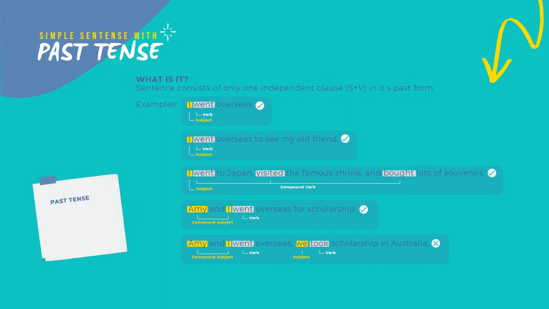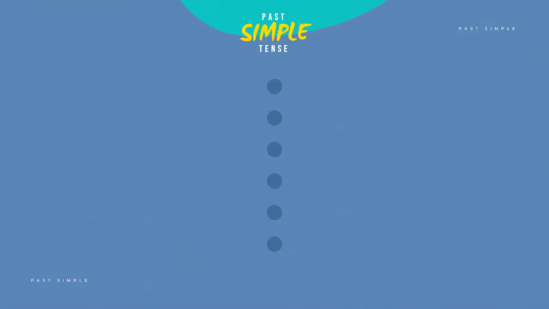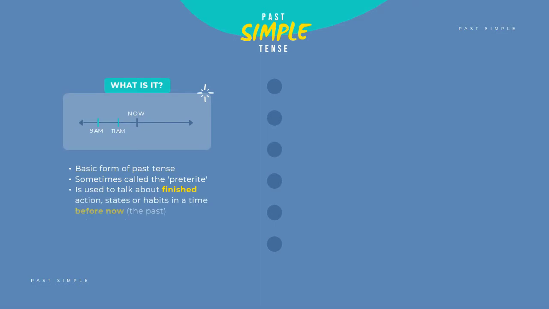Past tense has many types. They are past simple, past continuous, past perfect continuous. Simple past tense. Basic form of past tense, sometimes called the preterite, is used to talk about finished action, states or habits in a time before now, the past. Action duration is not important.